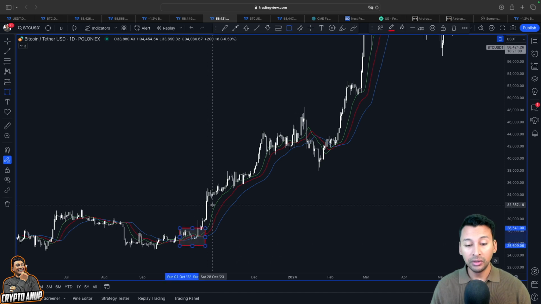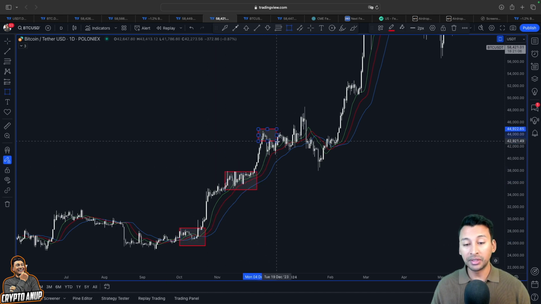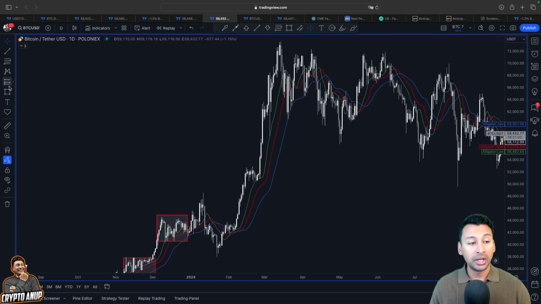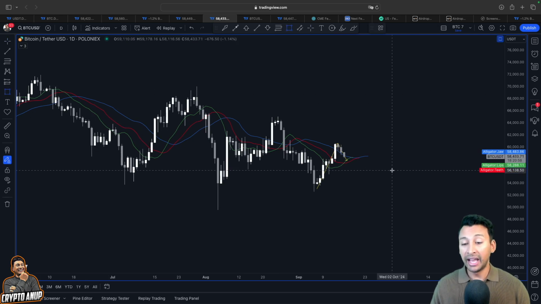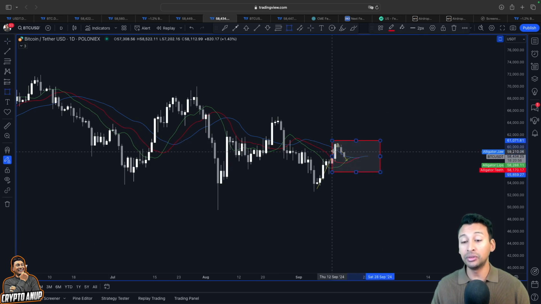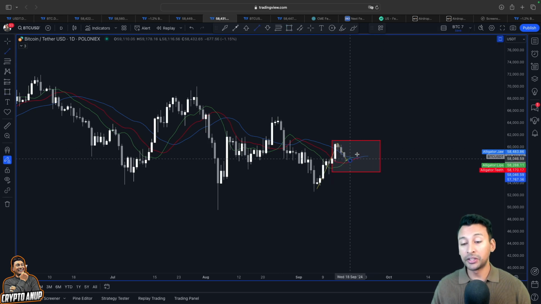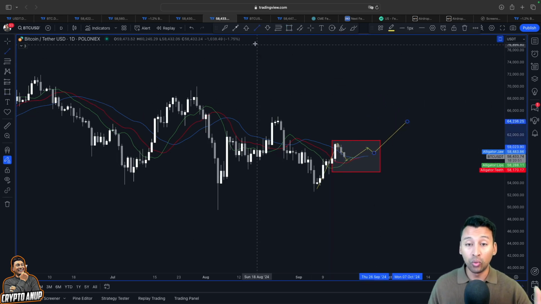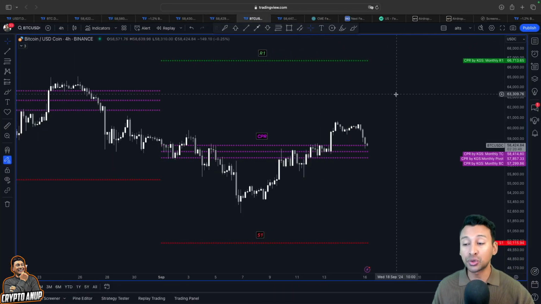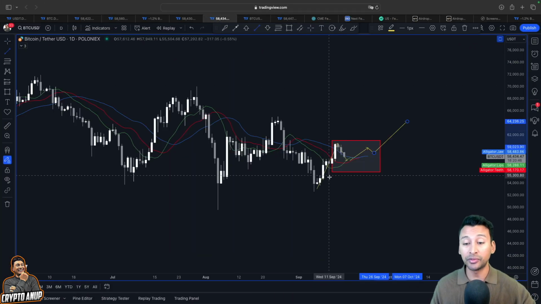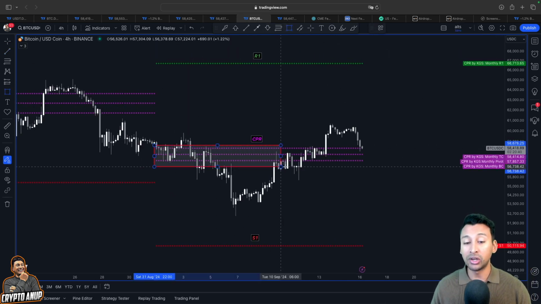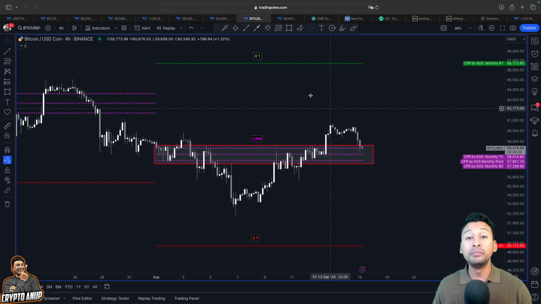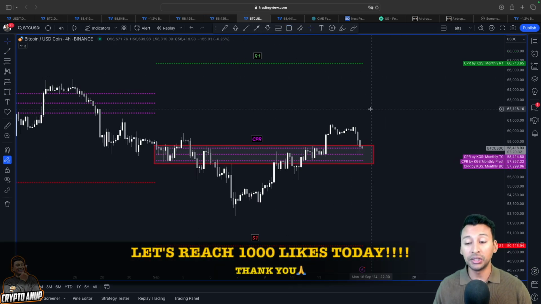You can see during the uptrend, we have seen plenty of retests around this Williams Alligator indicator, which has resulted in a very, very bullish move. So the same thing could be happening here as well. I mean, as long as the price remains above 58,000, it might be just a retest before expecting another continuation like this. So what I'm trying to pinpoint is that price has strong support over 57,000, support from this Williams Alligator indicator, and now even the support from this CPR indicator, because remaining above the CPR indicator means we could be preparing ourselves for another bullish continuation, and this pullback here could be just a retest.